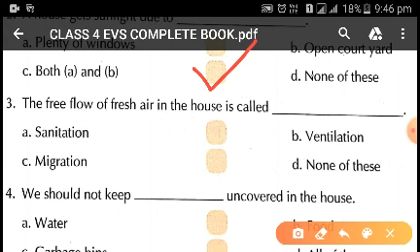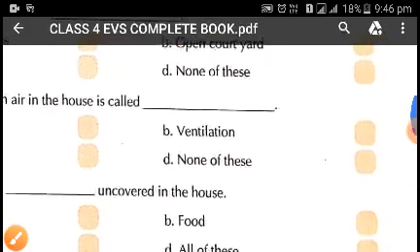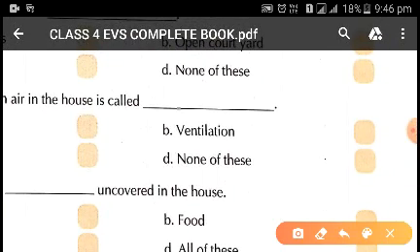Now, third one is the free flow of fresh air in the house is called ventilation. As we have studied in the chapter, here we have four options: sanitation, ventilation, migration, none of these. But we have studied in the chapter the free flow of fresh air is called ventilation. So you will tick in the box in front of option B, that is ventilation.